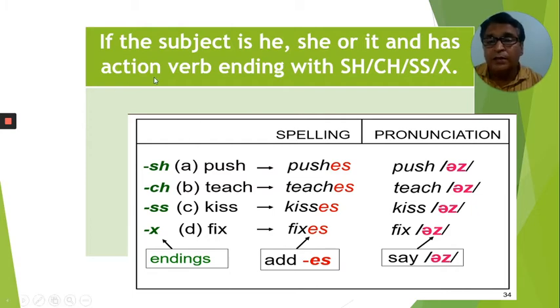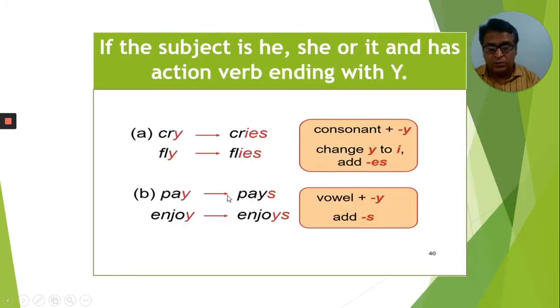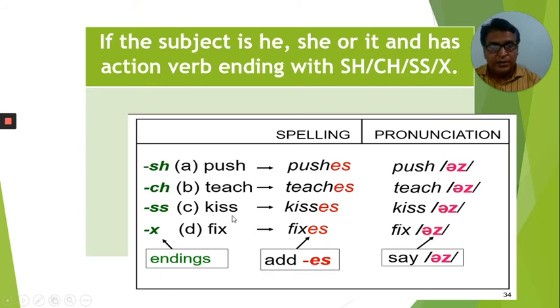Now, when the subject is he, she, or it, it's very important to remember: whenever the subject is he, she, or it and the action verb ends with sh, ch, ss, or x. Let us see some examples. Push, here it is ending with sh. Teach, here it is ending with ch. Kiss, it is ending with double s. Fix, it is ending with x.